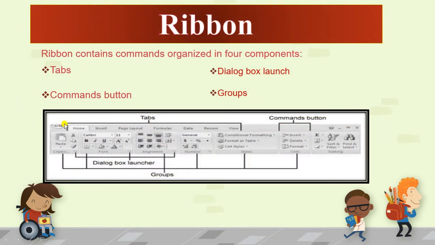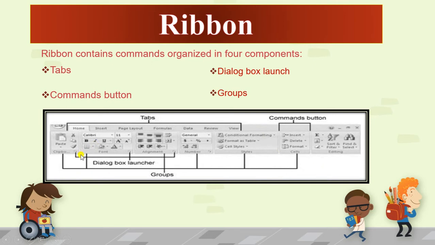Now next we are having the ribbon. We are going to study about the ribbon. What is a ribbon in MS Excel? The ribbon is organized in 4 components: tabs, home tab, insert tab, page layout tab, formula tab, data tab, review tab, view tab. These all are the tabs and these are the commands: insert command, delete command, format command. These all are the command buttons we are having.